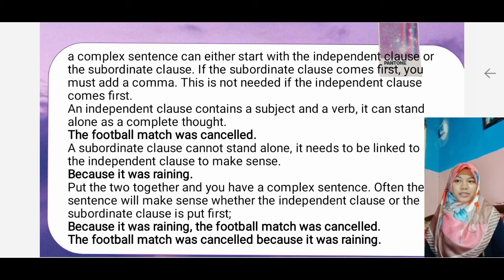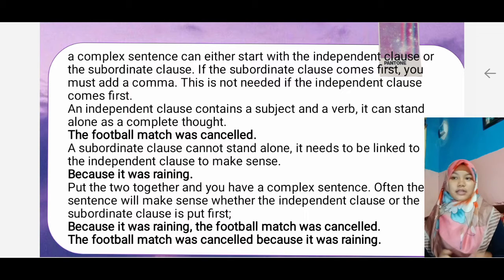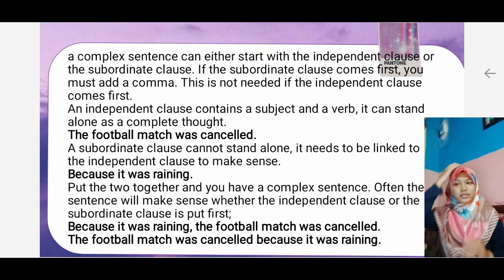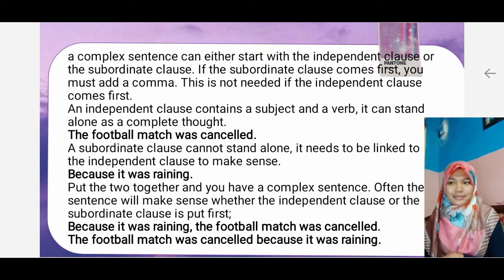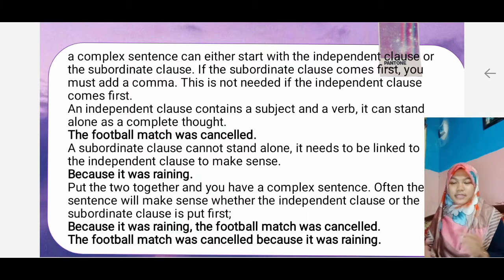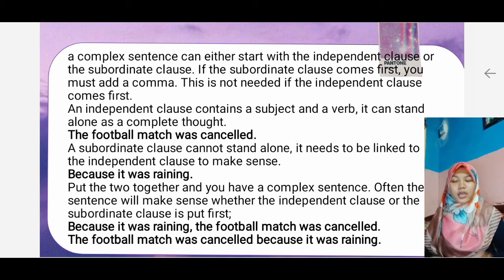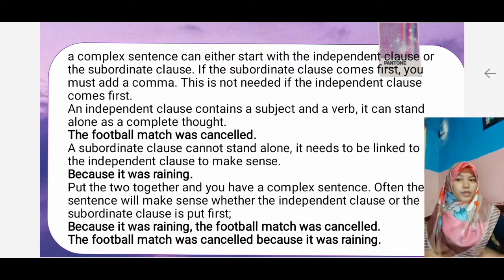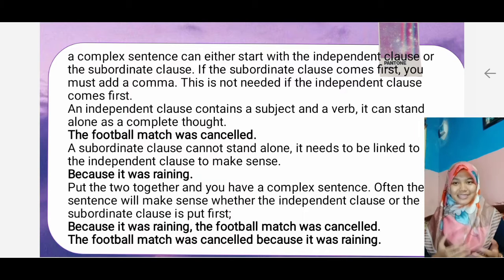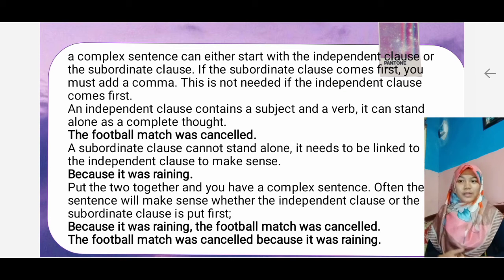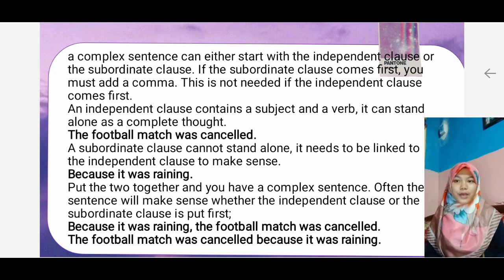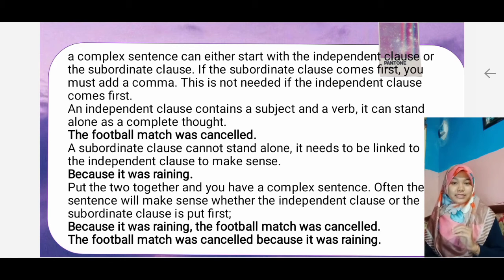An independent clause contains a subject and a verb. It can stand alone as a complete thought, for example, a football match was cancelled. A subordinate clause cannot stand alone. It needs to be linked to an independent clause to make sense, for example, because it was raining. Put the two together and we have a complex sentence. It's easy, right? Often the sentence will make sense whether the independent clause or the subordinate clause is put first.